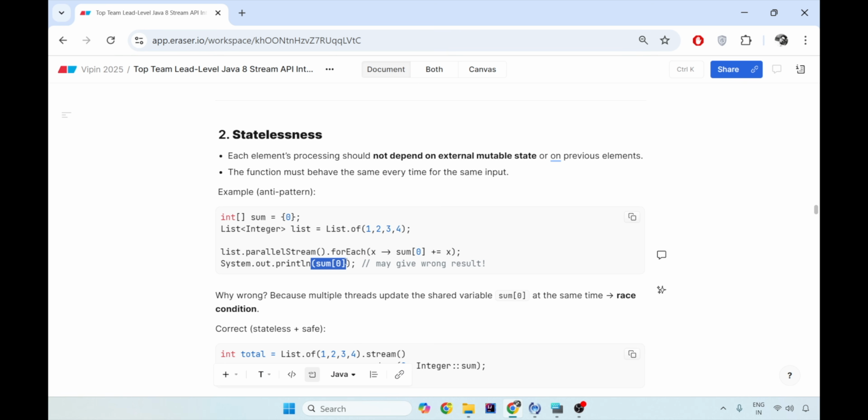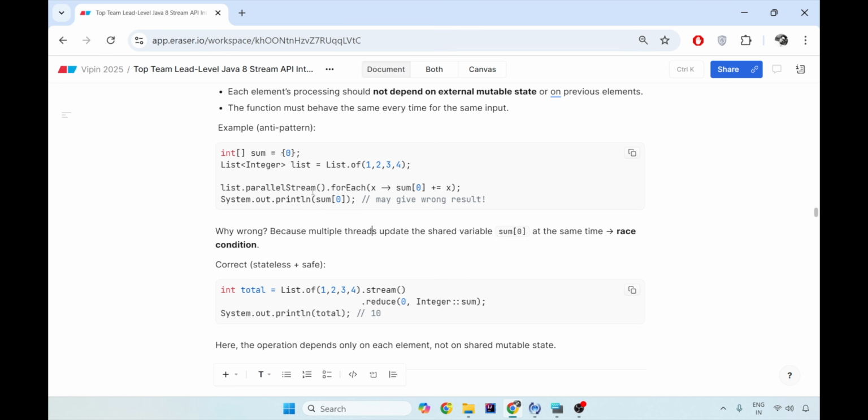Reason being, you are using sum[0] as the same shared variable, and it will cause a race condition because you are using a parallel stream. Multiple threads will be spawned because of the parallel stream. Each thread will try to access sum[0] and try to add 1, 2, 3, 4 to it, which will result in the wrong result at the end.